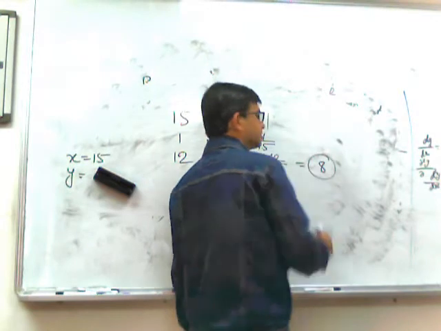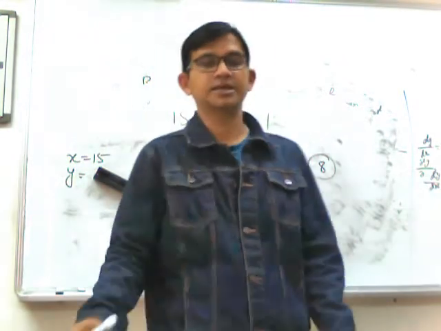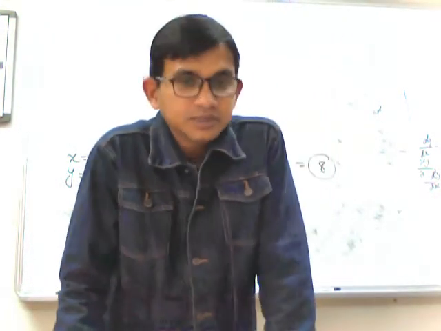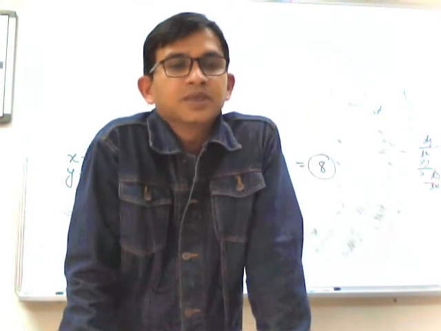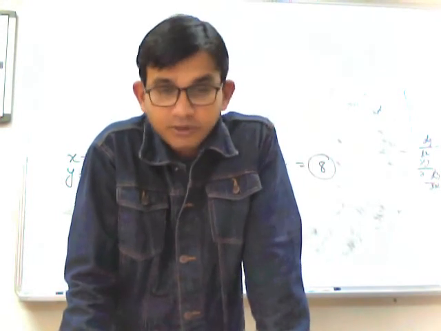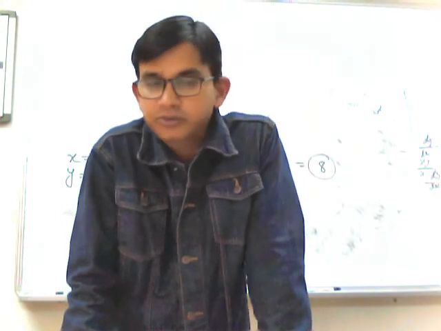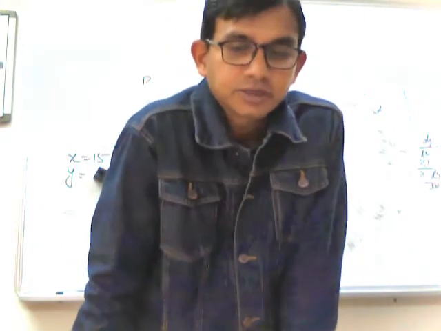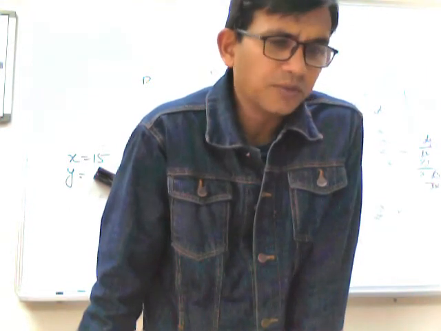So this is the slope of the budget line here. That means in such a situation, if you want to increase the consumption of X by 1 unit, you have to sacrifice 0.8 units of Y. So this is the slope of the budget line.